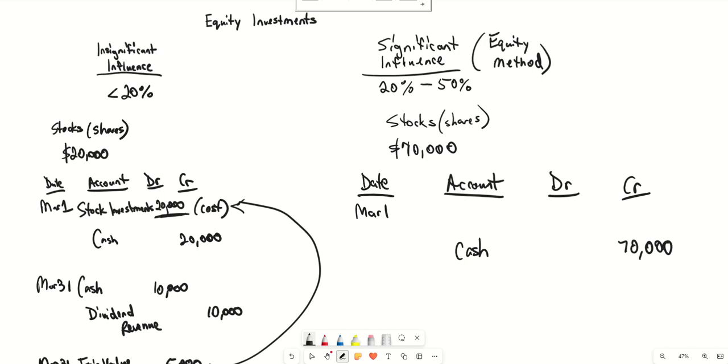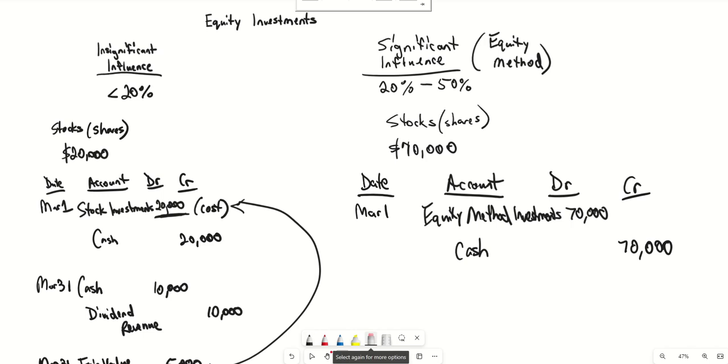And since it was to buy shares, and since the investor has significant influence and they're using the equity method, the account that's going to be debited is going to be called equity method investments for 70,000.